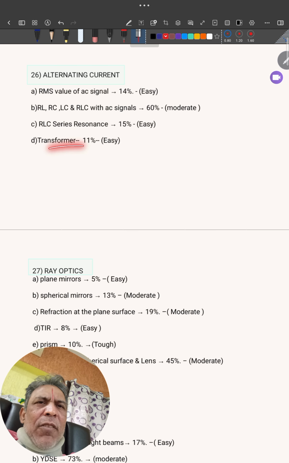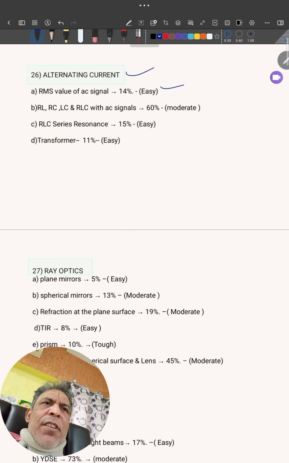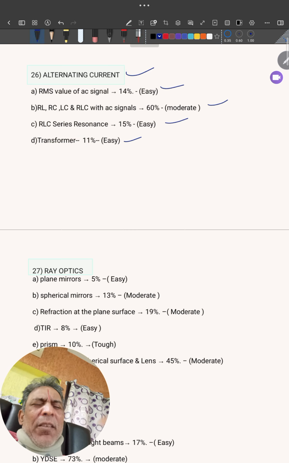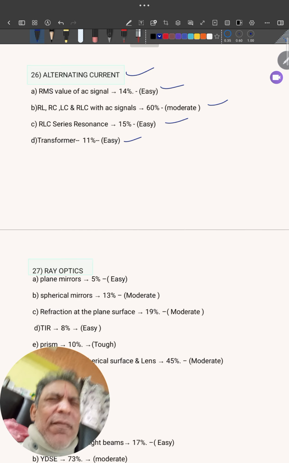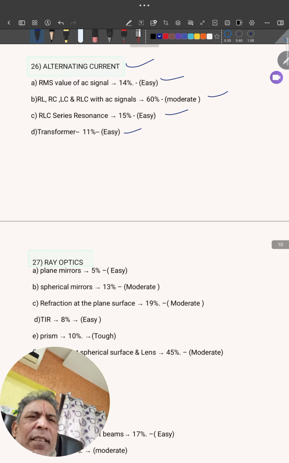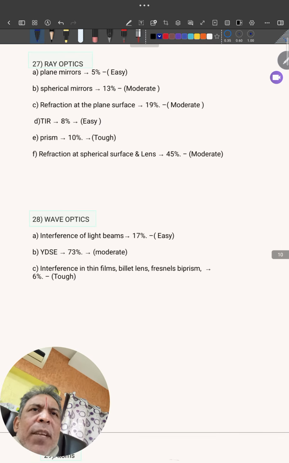Read once. Transformer, compulsory chapter, one question will come, workout. All chapters, one question all the time is coming. So better to work it out. The chapter is not tough, it will be easier. You can manage.